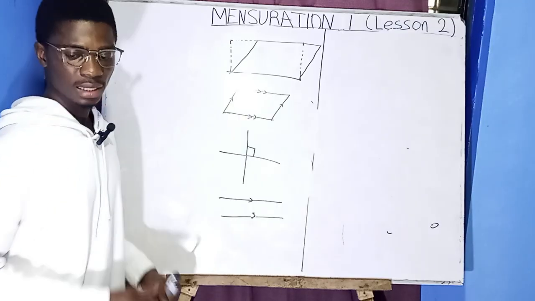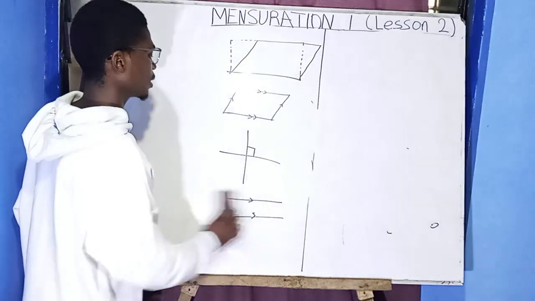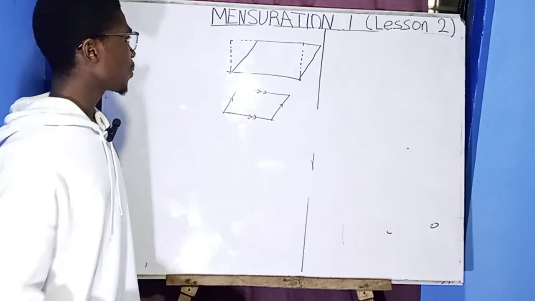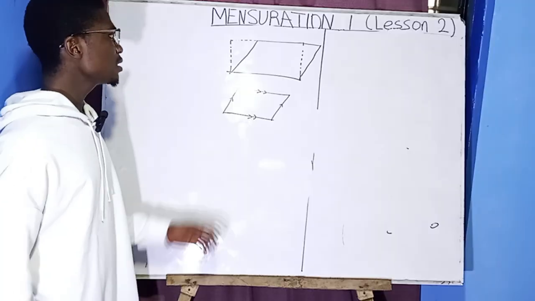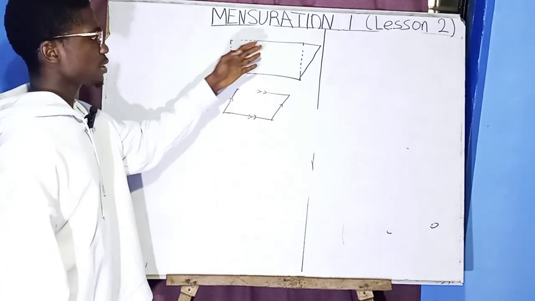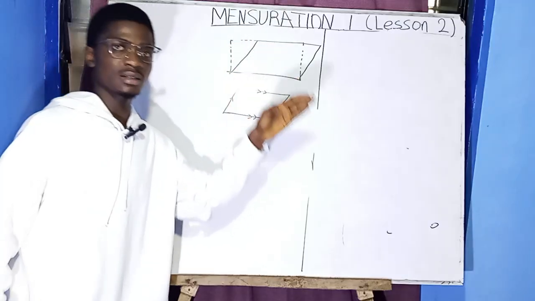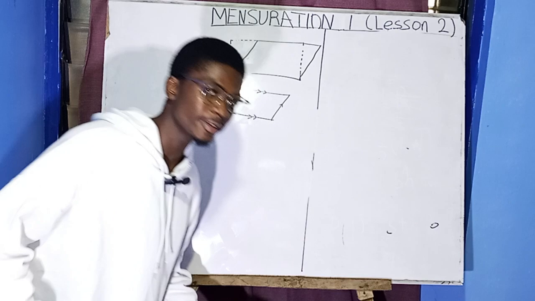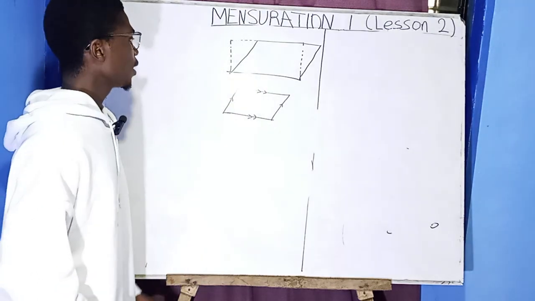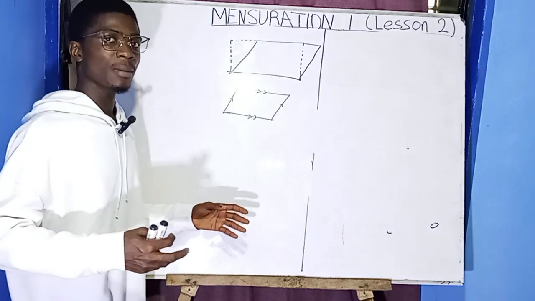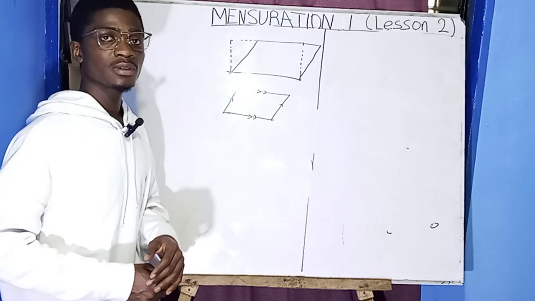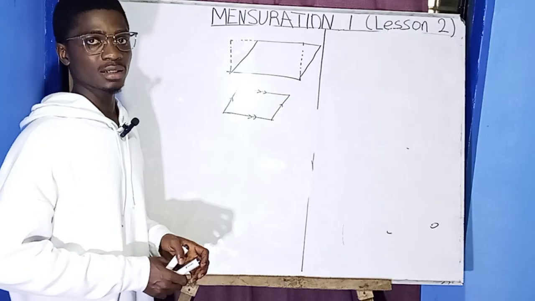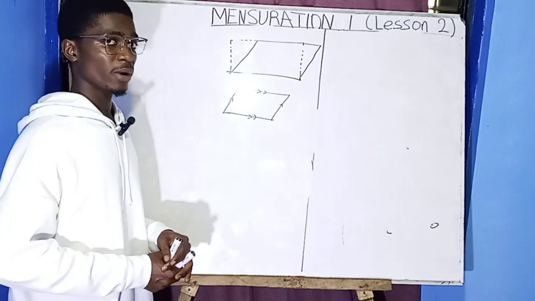Okay, so let's dive into how you are going to come up with the area of a parallelogram. You've seen that a parallelogram is a rectangular figure which has been tilted, pushed a bit. So it's not a big deal to come up with a parallelogram's area if you know the area of a rectangle.